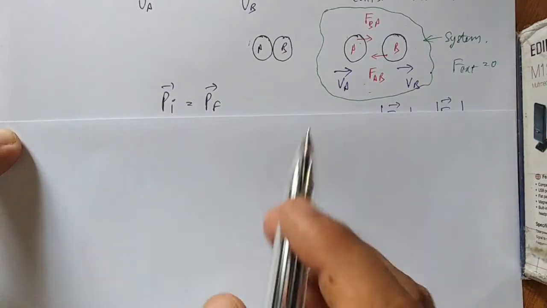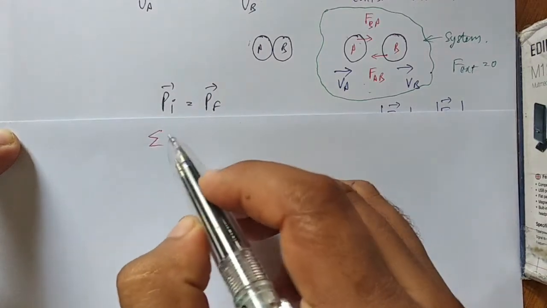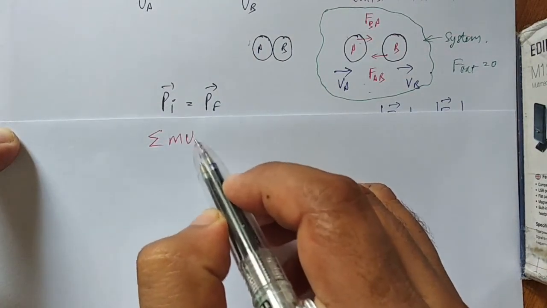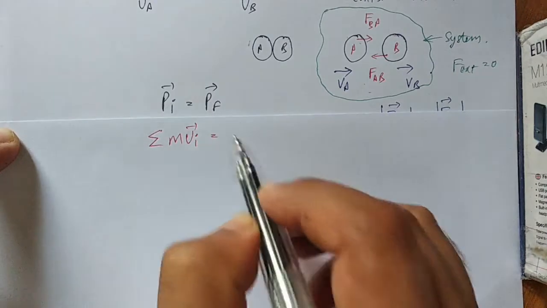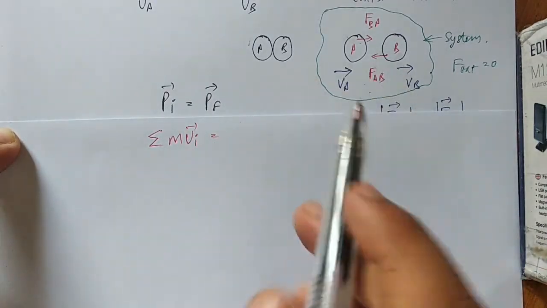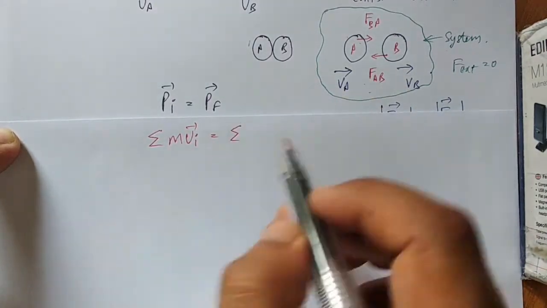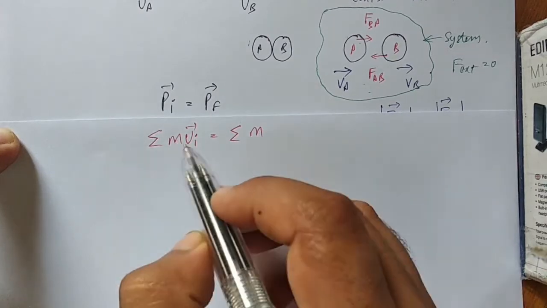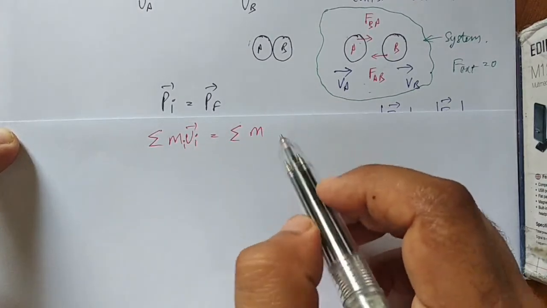Now this can also be written as the sum of the initial momentum of the bodies in the system equal to the sum of the final momentum of the bodies in the system.